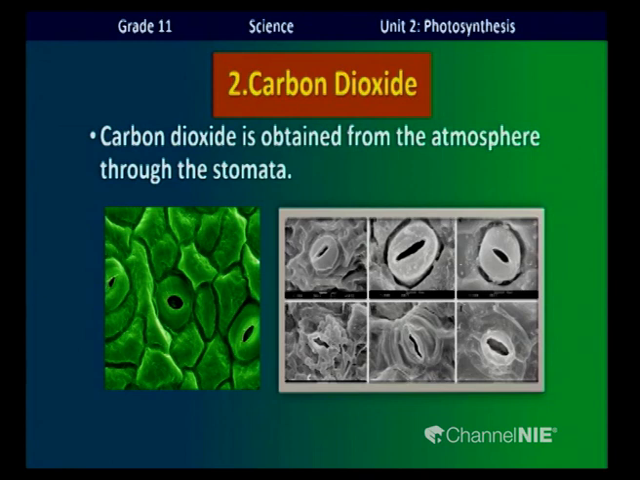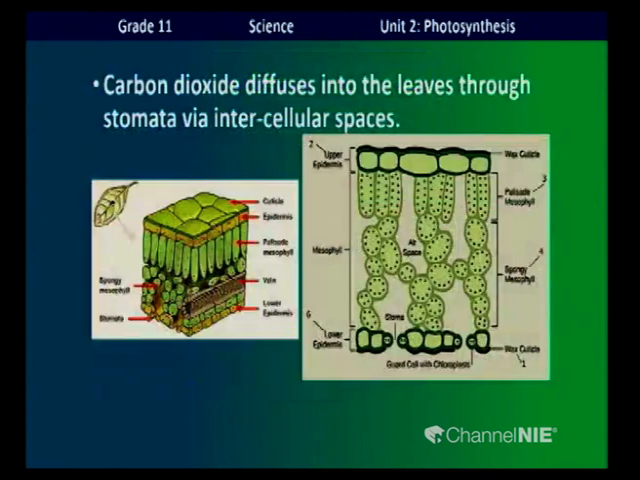The size of the stomata is controlled by the guard cells. So stomata is surrounded by two guard cells. Now this is a cross section of a plant leaf. In this diagram, the stomata opening and the guard cells and intercellular spaces and mesophyll cells where photosynthesis takes place.